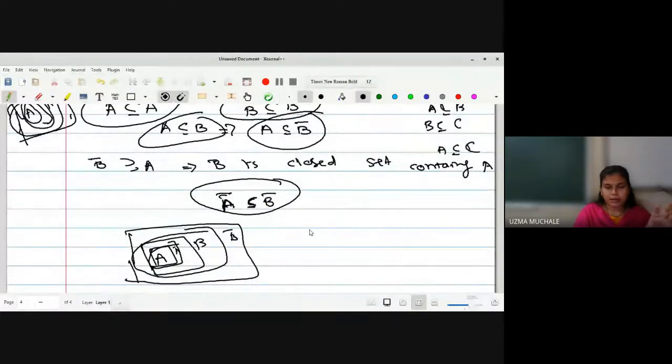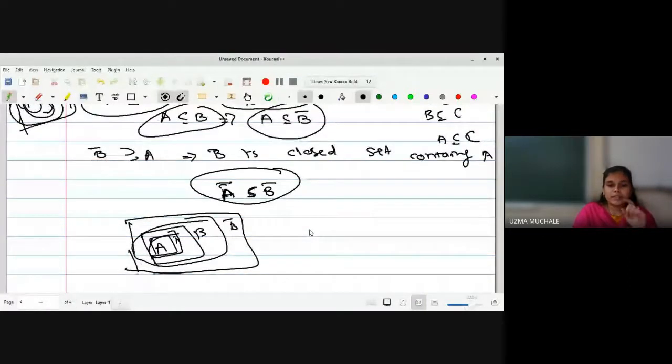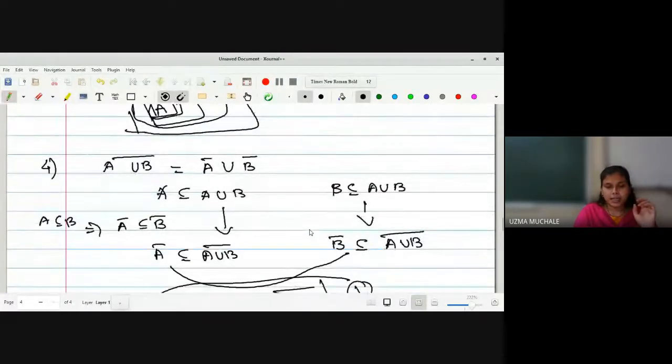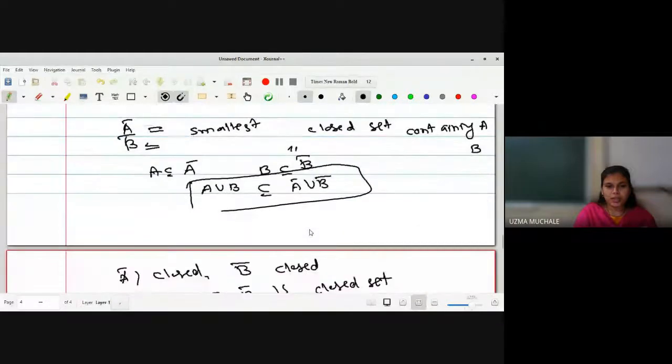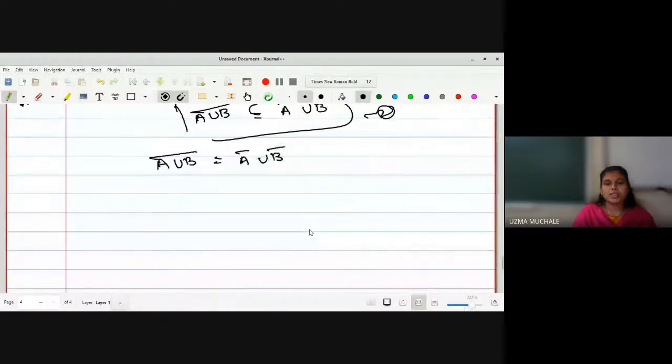A bar है closed set है, B bar भी है पण closed set है, पण दोन A bar और B bar दोनों में A है, right? A is contained in both the sets, but what is the smallest among them is A bar. So that's why we can say that A bar is contained in B bar. And the fourth property which we have proved is A union B bar is equal to A bar union B bar.